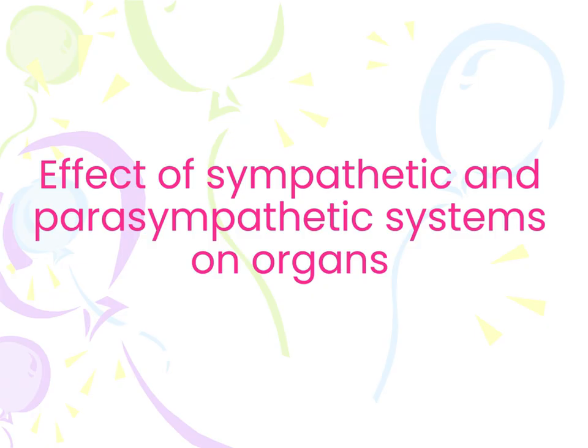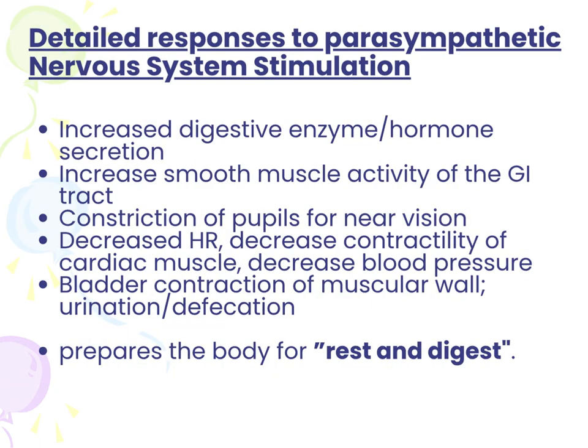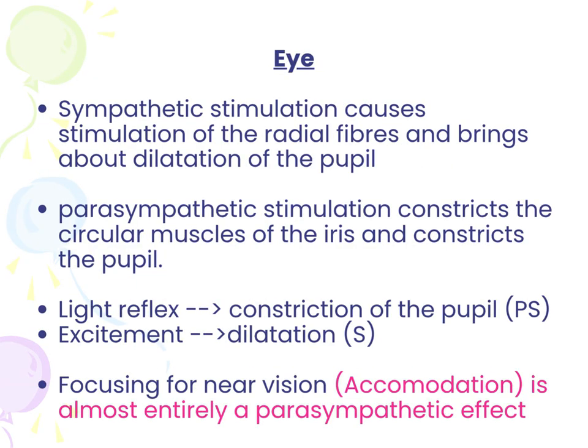Effect of sympathetic and parasympathetic systems on organs. Quickly recall the following. Detailed responses to sympathetic nervous system stimulation. Quickly recall the following. Detailed responses to parasympathetic nervous system stimulation. 1. Sympathetic stimulation causes stimulation of the radial fibers and brings about dilatation of the pupil, while parasympathetic stimulation constricts the circular muscles of the iris and constricts the pupil. Focusing for near vision or accommodation is almost entirely a parasympathetic effect.